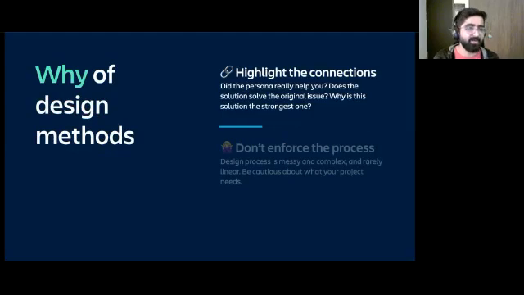So I'll dig deep into this in the sense that when you're using a particular method in your portfolio or case study, you yourself need to be very confident about why you're using it, and that's evident when you start forming those connections between the steps that you're showing and your final outcome. A very classical example of this and a very debatable one in the design community is that of a persona. I think we all like creating those persona templates and showing them and saying that this is a way to kind of create empathy for users.